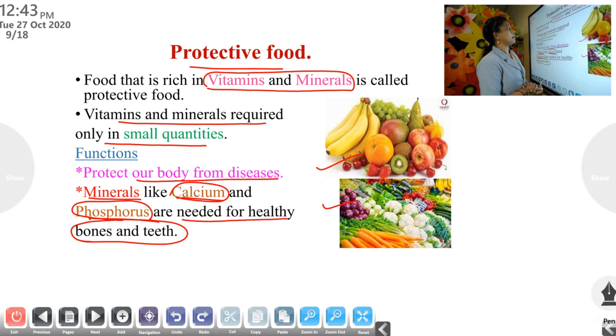Is it clear? Okay, once again, protective food. Food that is rich in vitamins and minerals is called protective food. From where do we get these vitamins and minerals? From fruits and vegetables. What are the functions? It protects our body from diseases, and minerals like calcium and phosphorus are needed for healthy bones and teeth. Is it clear?